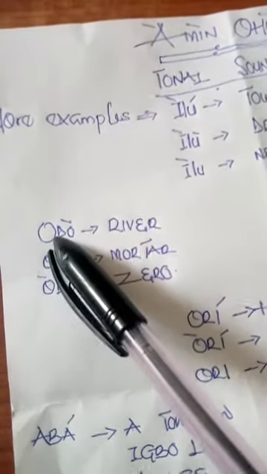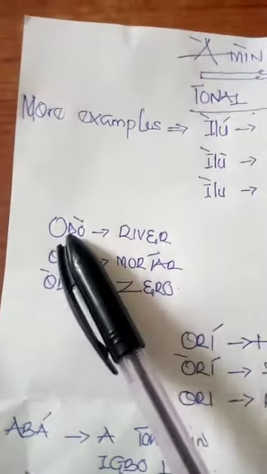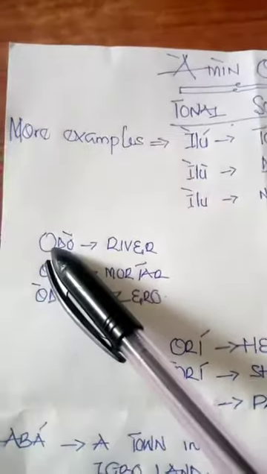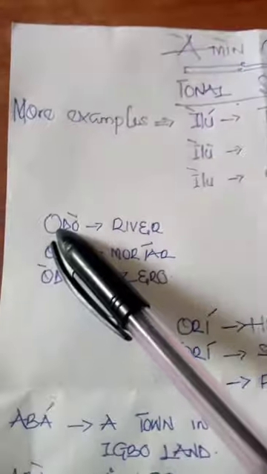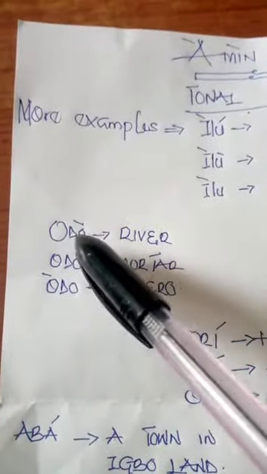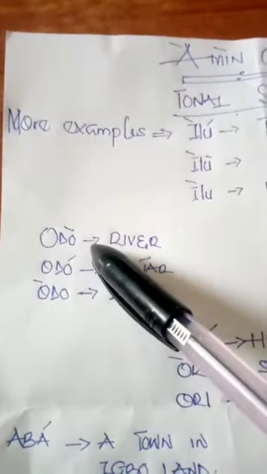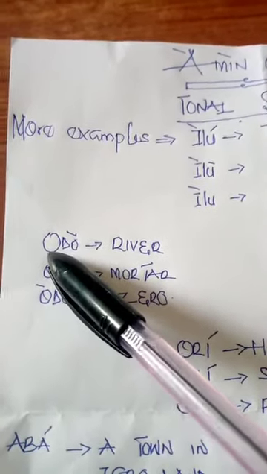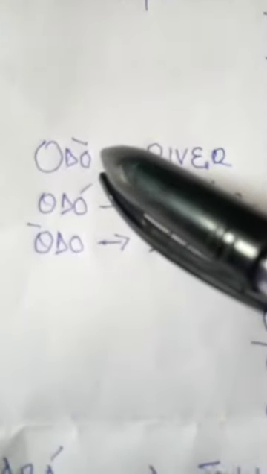You know, re does not have a sign, and all vowel letters must carry a sign. These are vowel sounds. This one does not have a sign, so it is re, and this is do. You can see this sign, it is do.